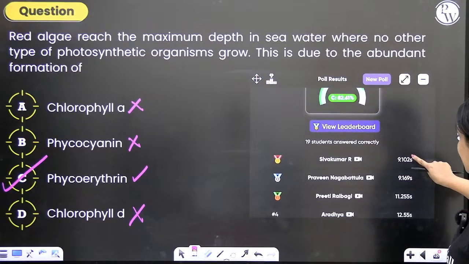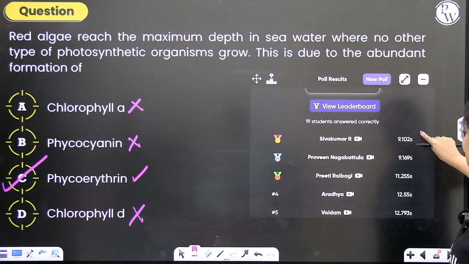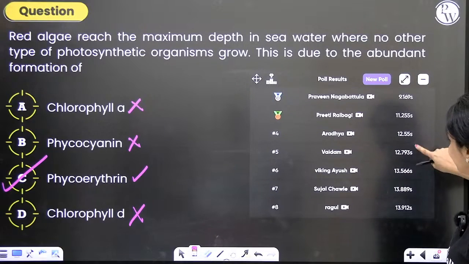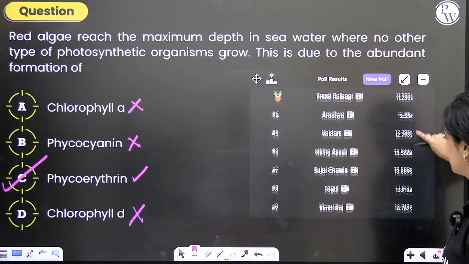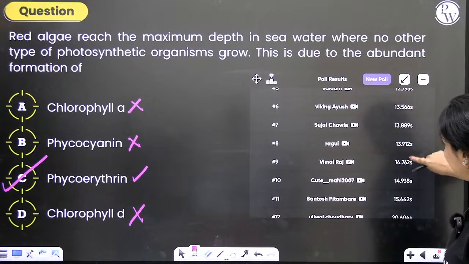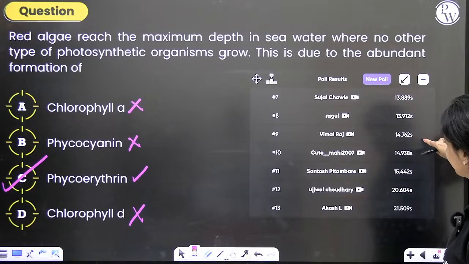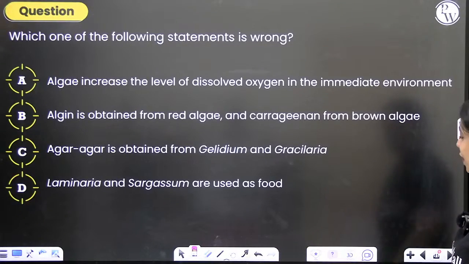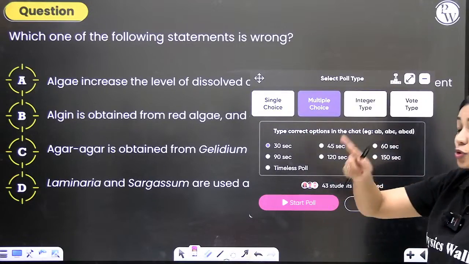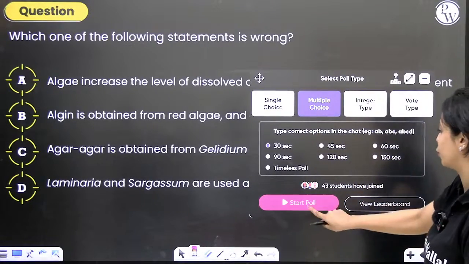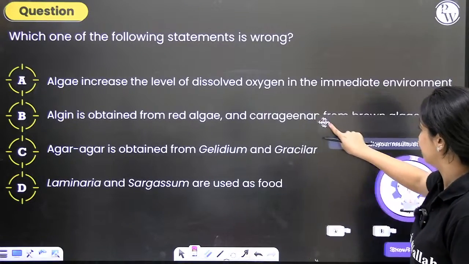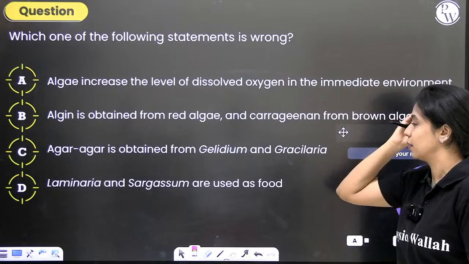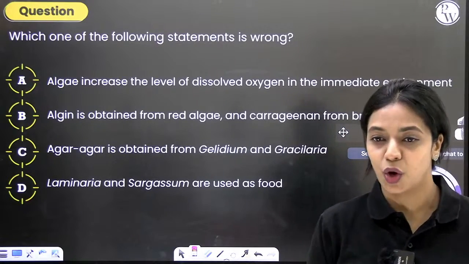Shivakumar, Praveen, Preeti, Aradhya, Vaidam, Viking, Ayush, Sujal, all of you have answered correctly. Rahul, Vimal. Okay. Now let's move on to the next question. This is a statement-based question which also has examples. So read very carefully before answering. Which of the given statements is wrong?